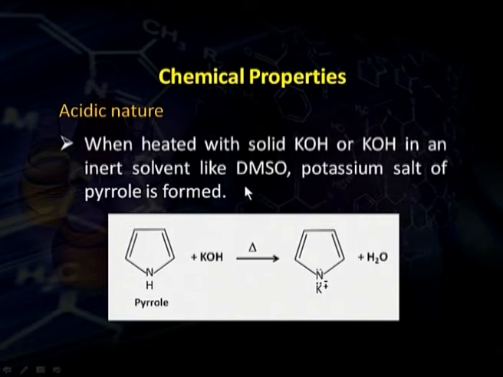DMSO, dimethyl sulfoxide, is generally taken. Then hydrogen from the nitrogen is replaced by potassium. So, this shows that nitrogen can eliminate hydrogen as a proton, showing its acidic nature. However, it is not a very strong acid, it is weakly acidic in nature.